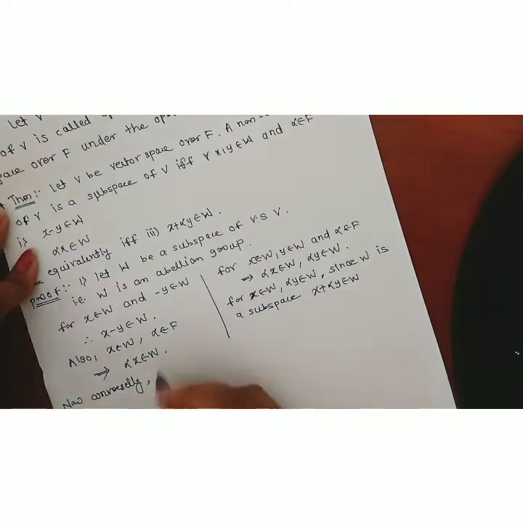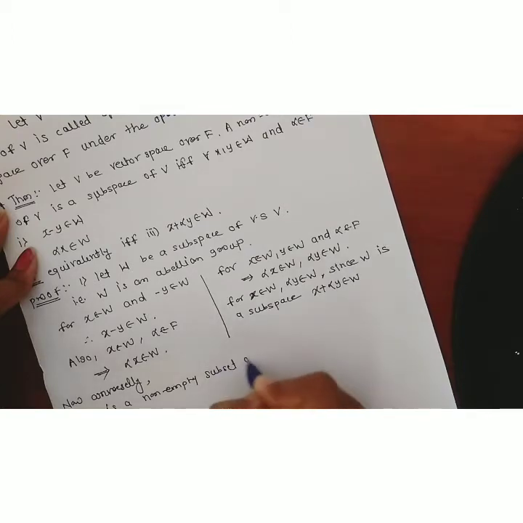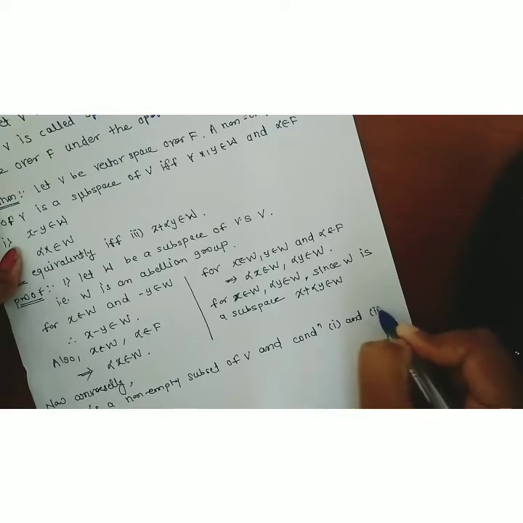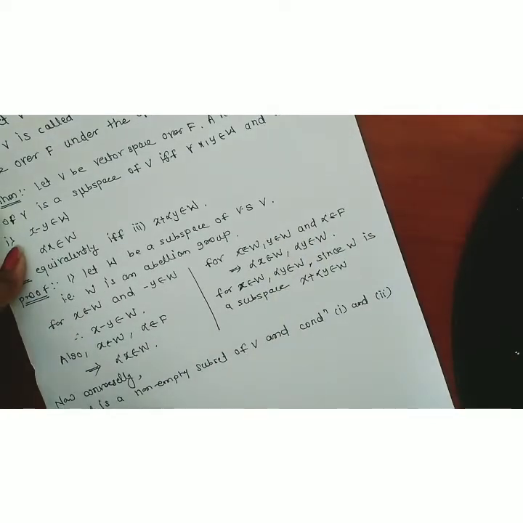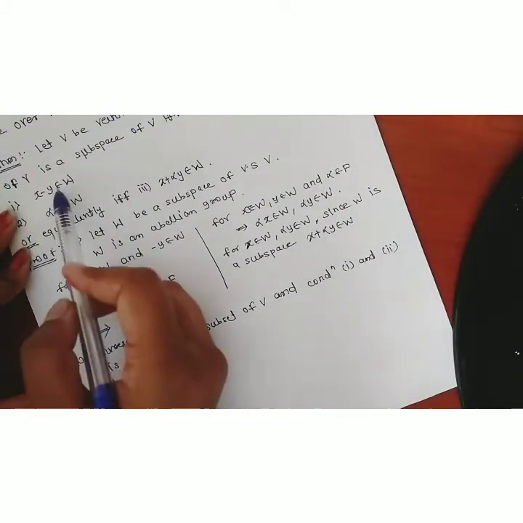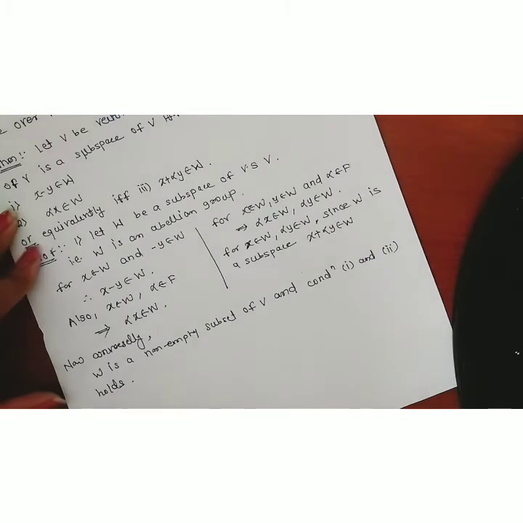Conversely, W is a non-empty subset of V and the first and second conditions hold. We consider W a non-empty subset of V with these two conditions satisfied.